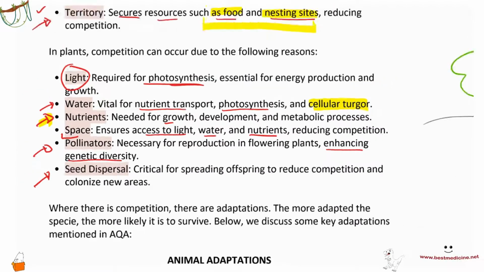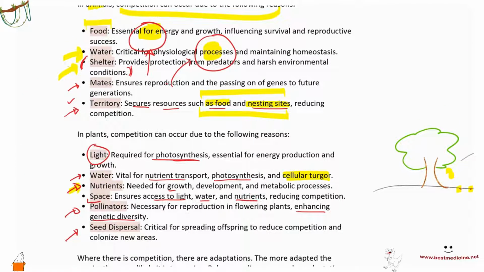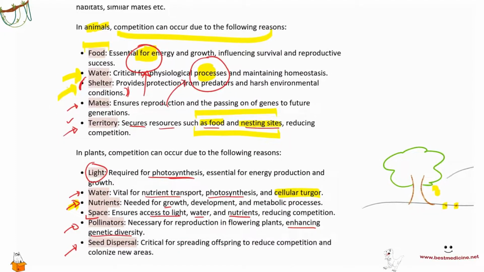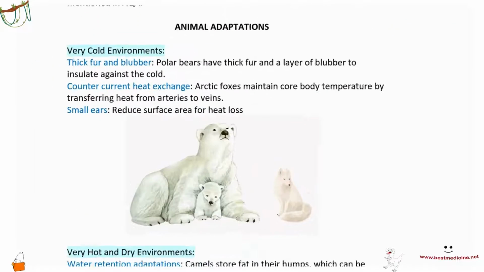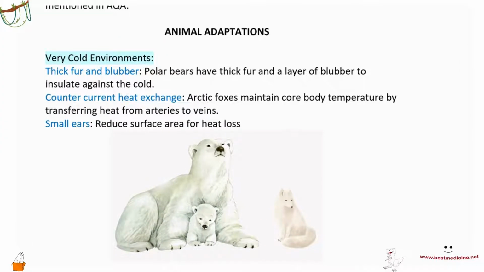Now, you would imagine that because we have so much competition, we must have a lot of adaptations, both in animals as well as plants, to be able to outcompete, right? So let's have a look at those adaptations. Animal adaptations. Animals are adapted, for example, for very cold environments, right? Some adaptations that you need to know, and usually they would give you these adaptations in the question, but in case they directly asked you, I have listed some of them here.